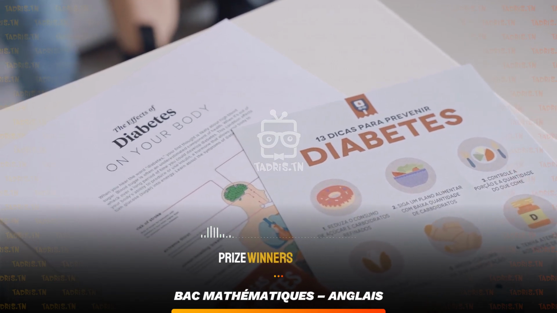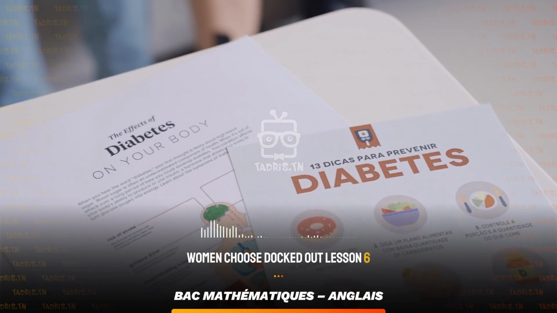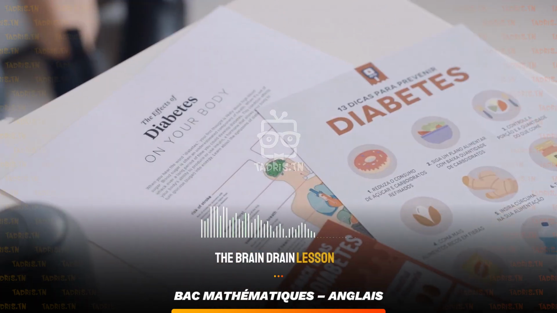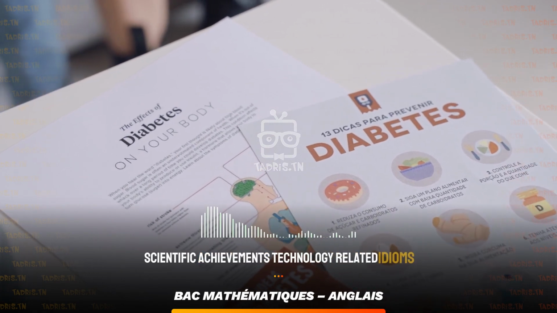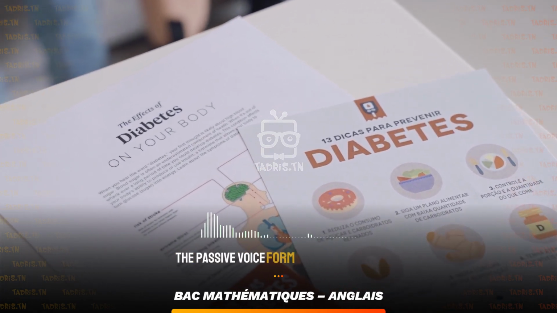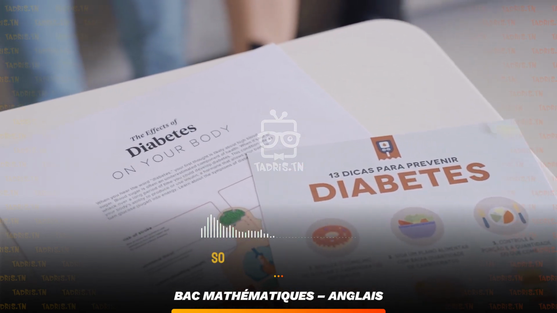Prize winners. Lesson 5. Women choose to opt out. Lesson 6. The brain drain. Lesson 7. Scientific achievements. Technology-related idioms. The passive voice form. Defining a robot. The passive voice examples: so, that.